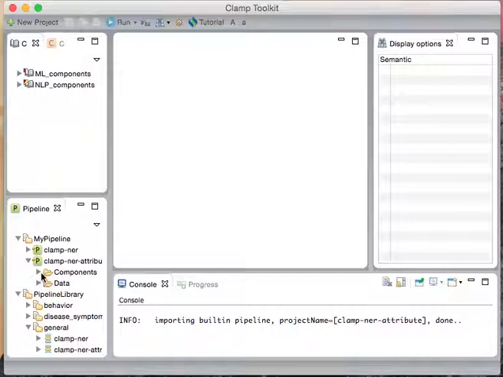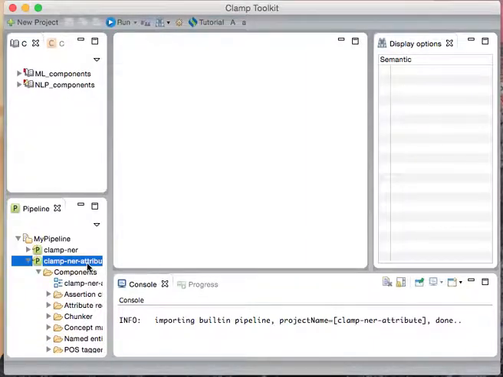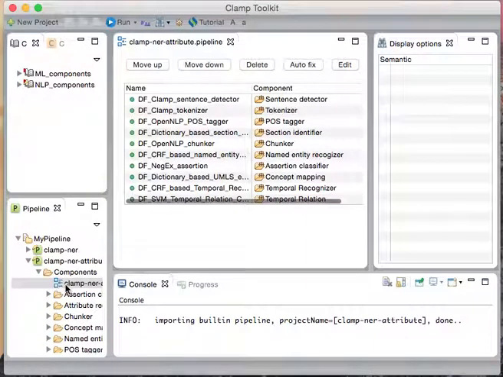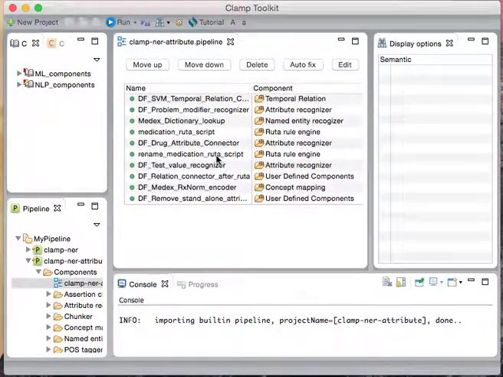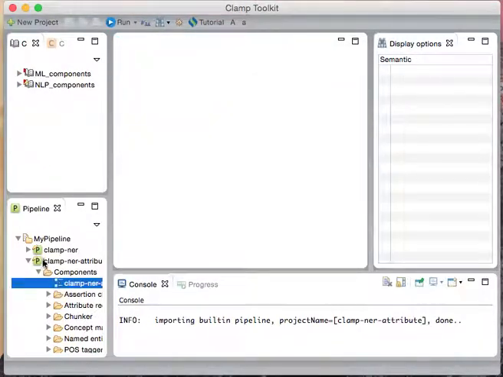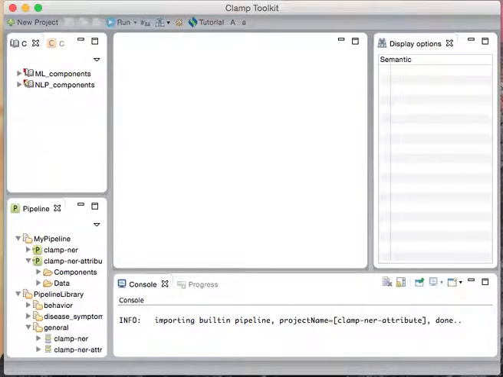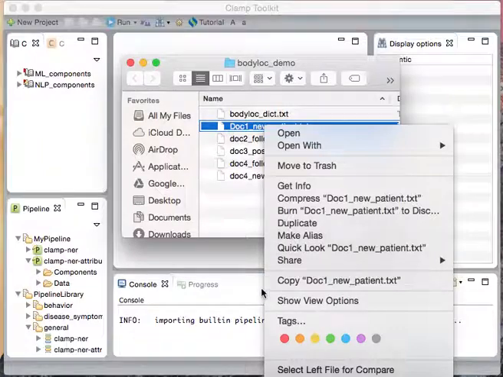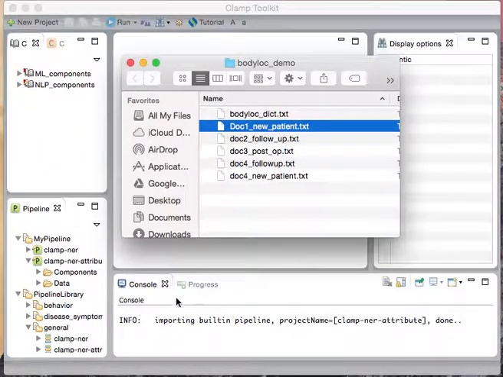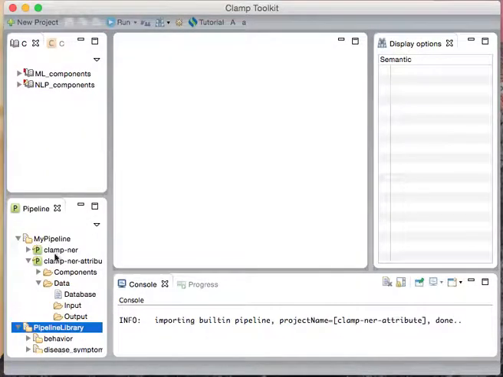After drag and drop, we have this CLAMP NER Attribute Pipeline. If you double click on this pipeline file, we see there are lots of NLP components inside this pipeline. So next step, we can go to the data folder and then copy one note and then paste it on this data input folder.